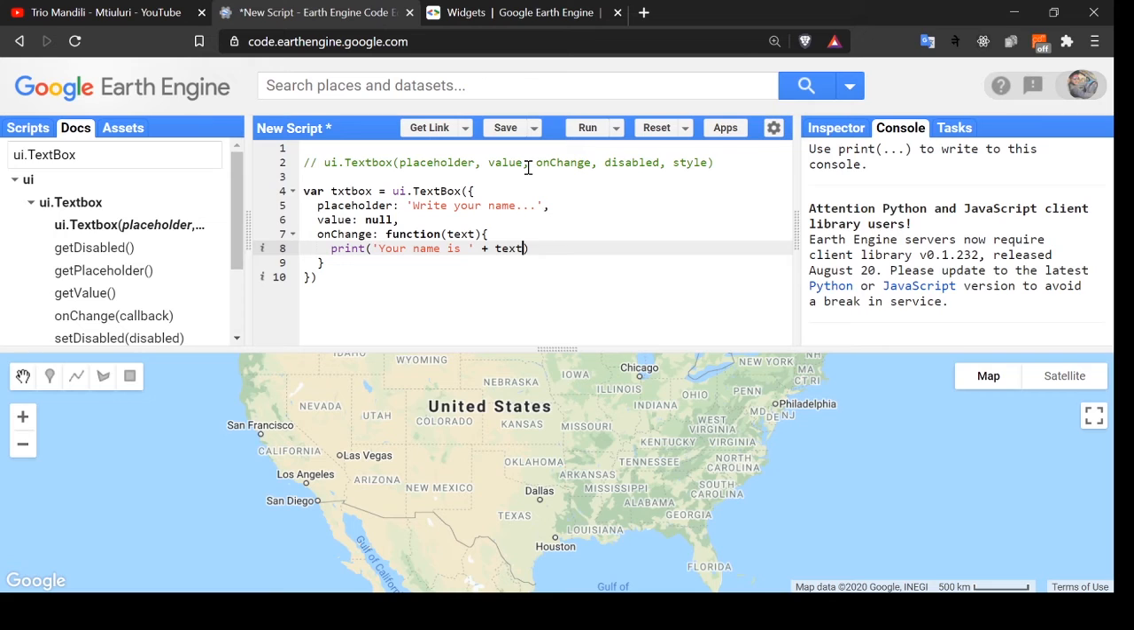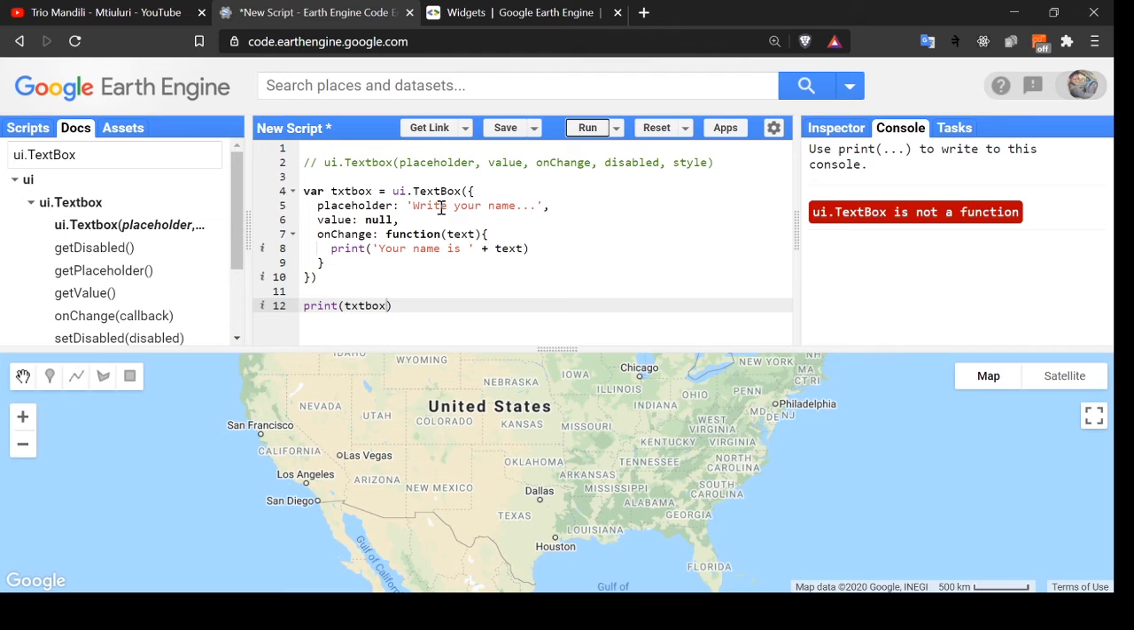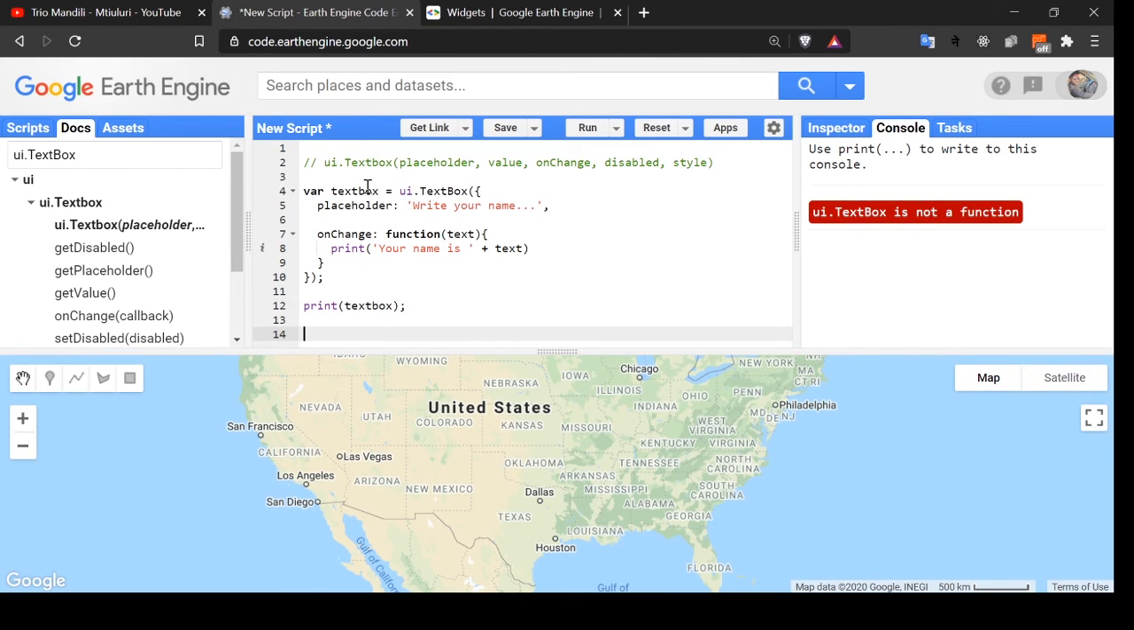Yeah, text. Okay. Let's print the text box. Print text box. Now let's run. Okay, your text box is not a function. What's the mistake? I found the mistake. Here the B is small and I gave it in capital. Okay, text box. Now I've got the text box here.